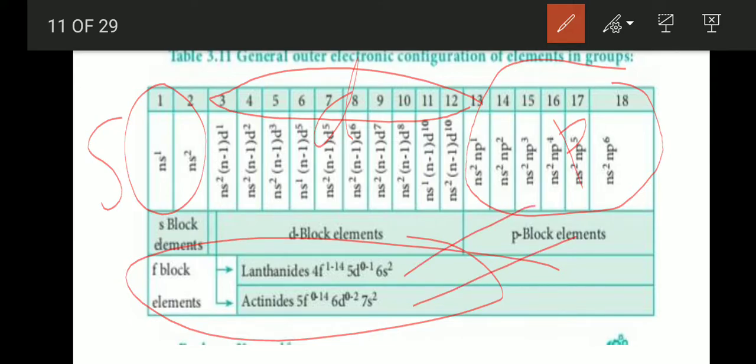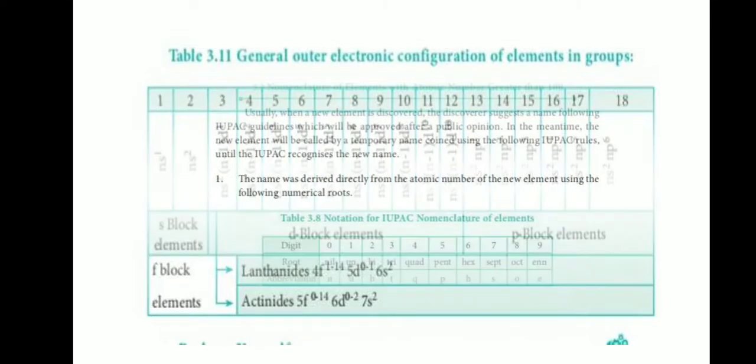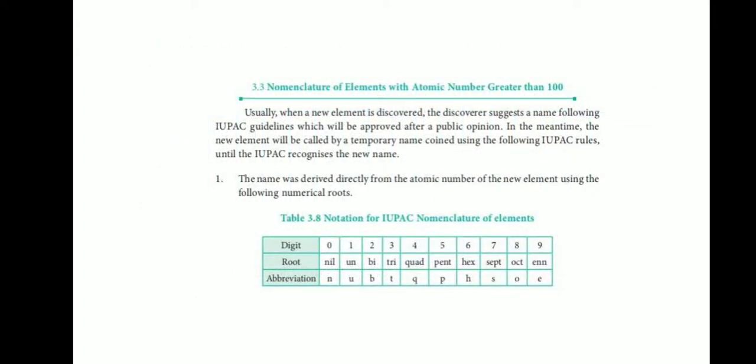Lanthanides general formula: 4f1 to 14, 5d0 to 1, 6s2. Actinides: 5f0 to 14, 6d0 to 2, 7s2. And nomenclature of elements with atomic number greater than 100.